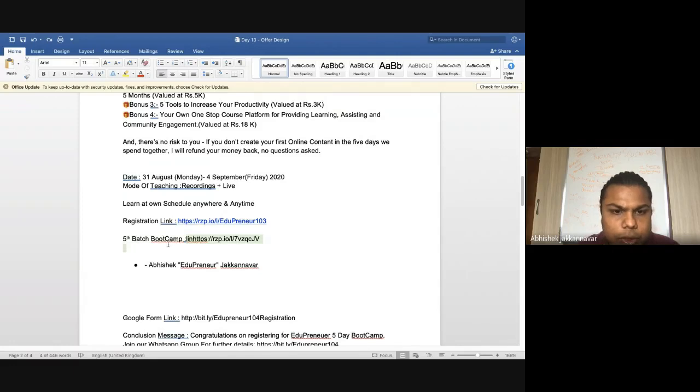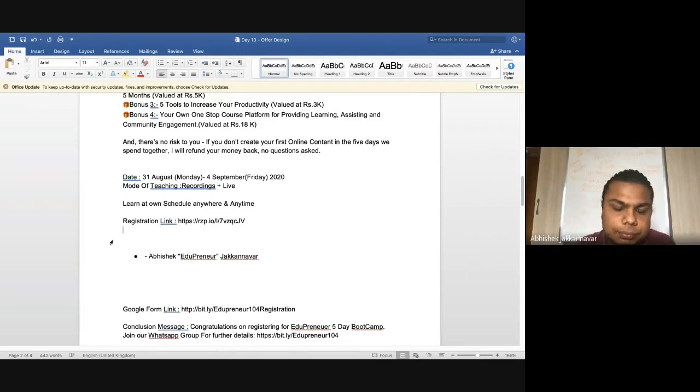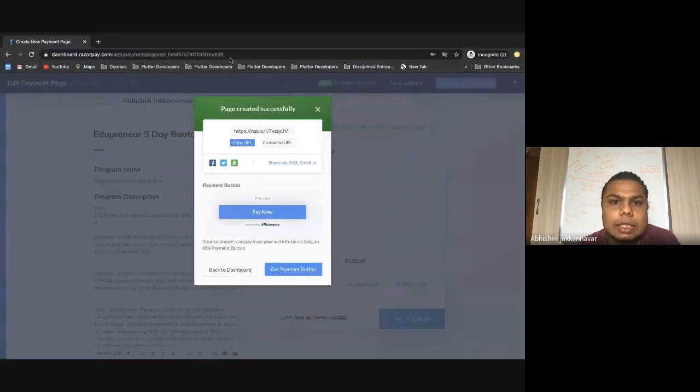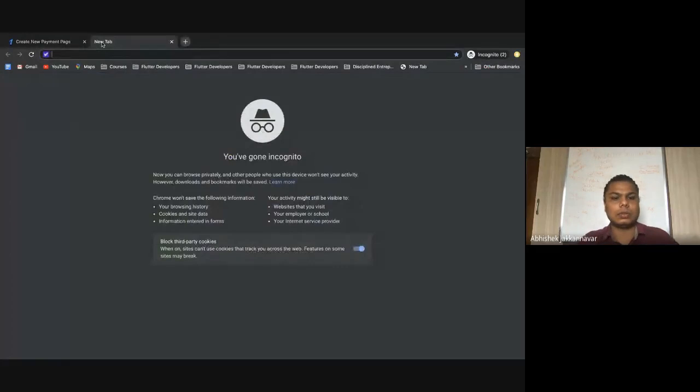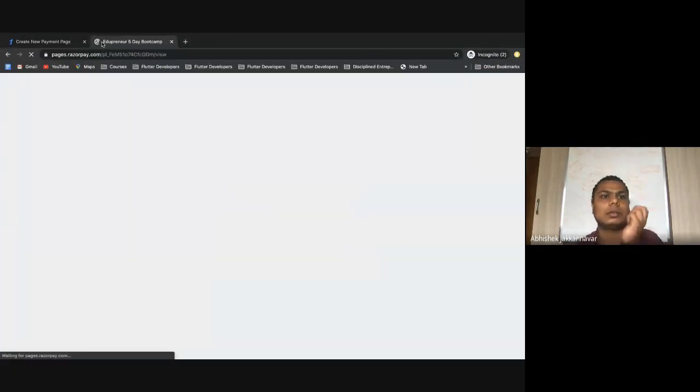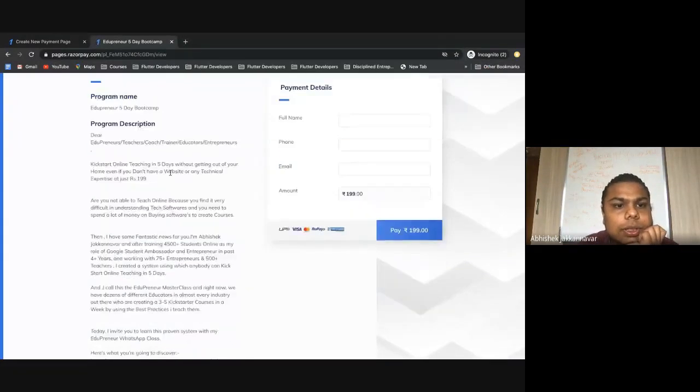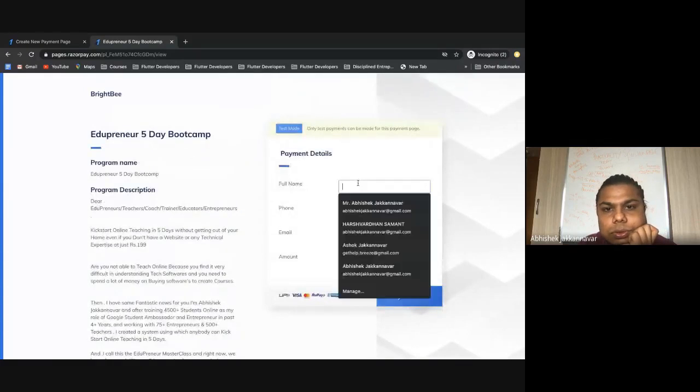You don't need to do all these things. The best thing you can do is directly take this link and replace it with this link. And then now we are ready to accept payment from them. So now let's go once and check this payment link if it is working. Yes, it is working now.